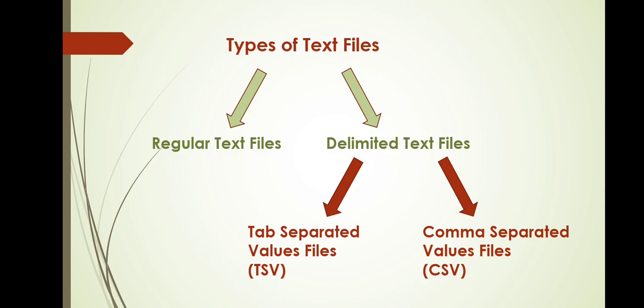Right? A regular text file has an extension of .txt. TSV files have an extension of .tsv. They can also have an extension of .txt, but when we use tab, then we place the extension as .tsv. And in the same way, comma separated values files have the extension .csv. Now CSV files are very useful when we need to port the data from one application to another application. Now I'll show you the examples of each of these files.